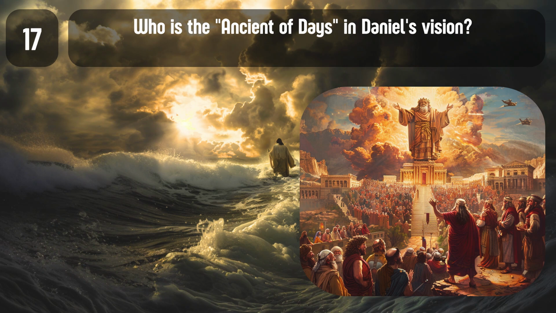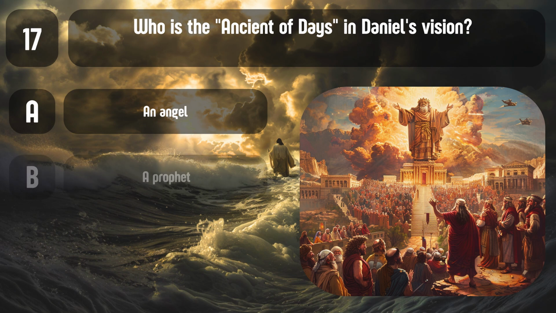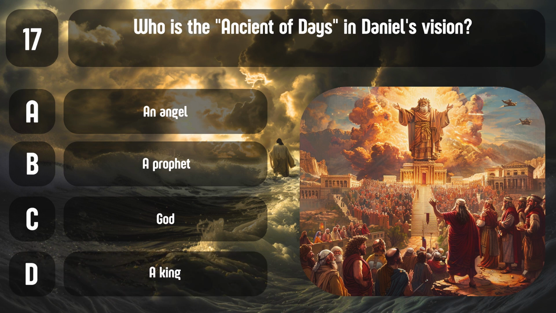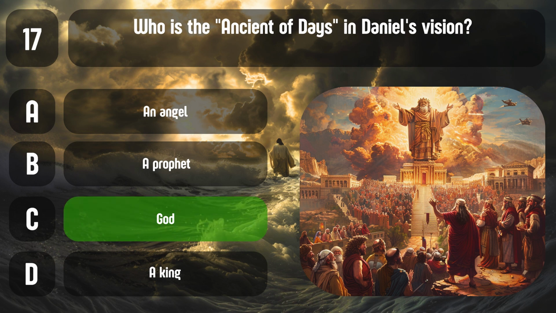Question 17. Who is the Ancient of Days in Daniel's vision? A. An angel. B. A prophet. C. God. D. A king. Correct answer, C. God. The Ancient of Days is a title for God in Daniel's vision.